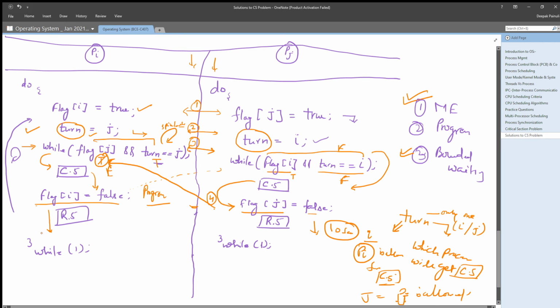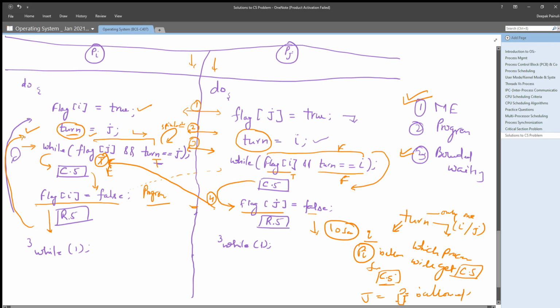Now in between, in those 10 seconds, it wants to access its critical section again, right? Till now the turn value is still j, right?